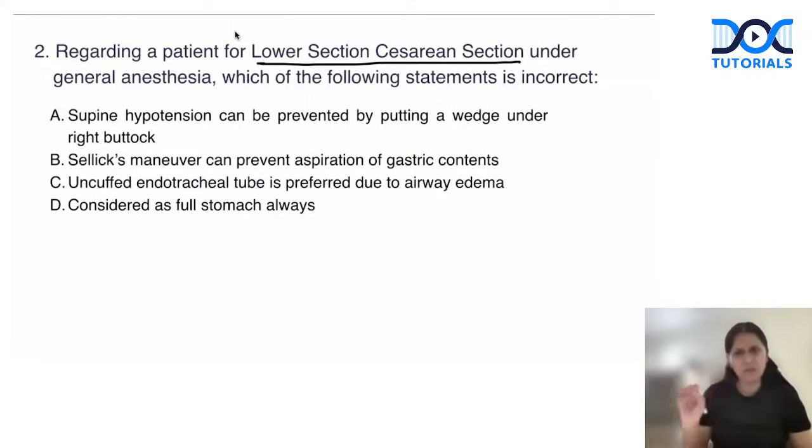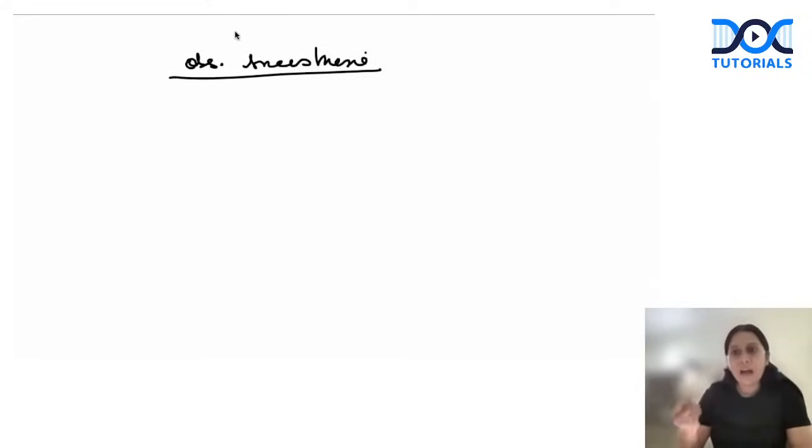So let us talk about a few things on obs anesthesia, and that would solve all your questions on obs anesthesia, I promise. So obstetric anesthesia, what do I mean by it? I mean when I have to give anesthesia to get an LSCS done. So what are the different types of anesthesia which can be used for LSCS?